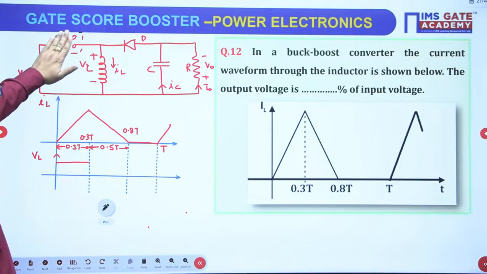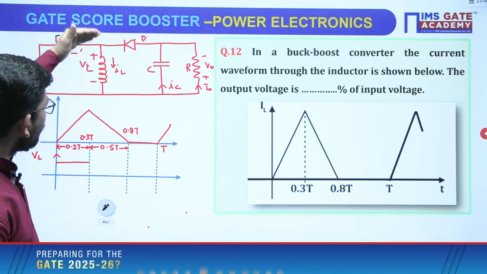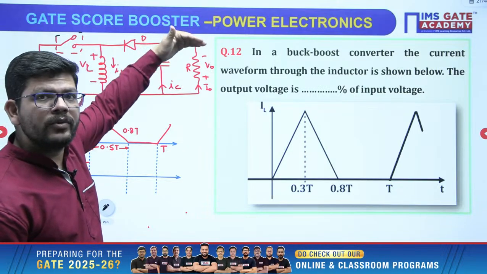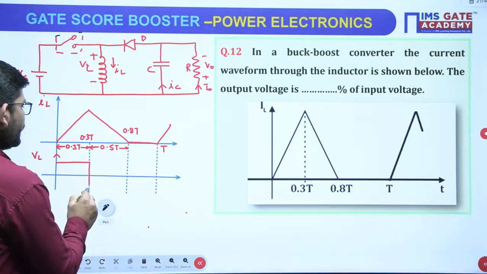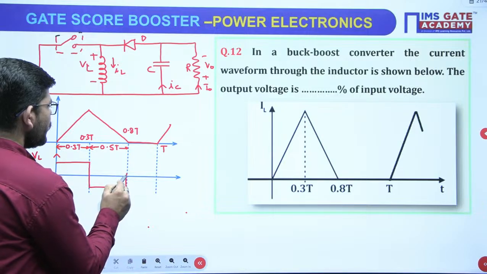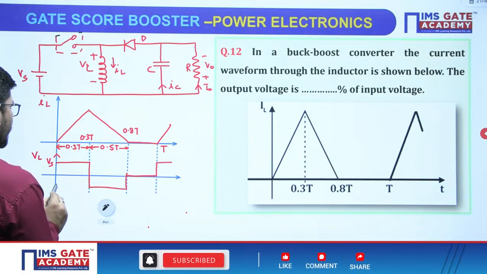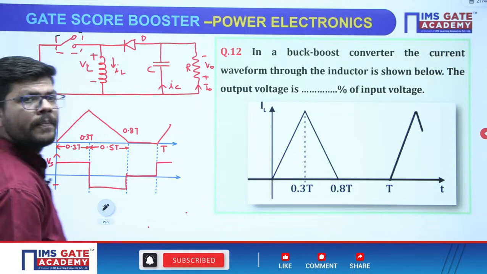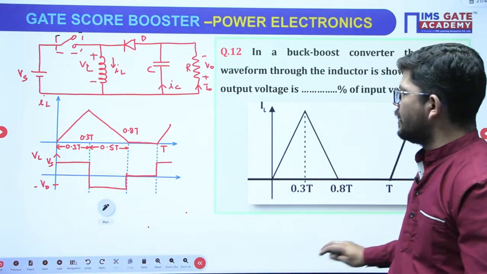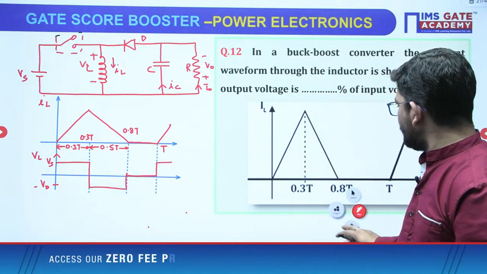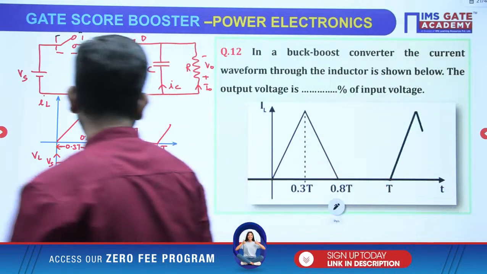Now when the switch is off, then this part of the circuit will be active, and then what will be the inductor voltage? Minus VL plus V naught equals 0. So VL equals minus V naught, right? And after that there is no inductor voltage, then again it will follow the same thing. So here it is Vs, here it is minus V naught. Tell me, is that understood first of all? Because we need to calculate the output voltage, for that we need the inductor current waveform, right? So that is why we have done that.